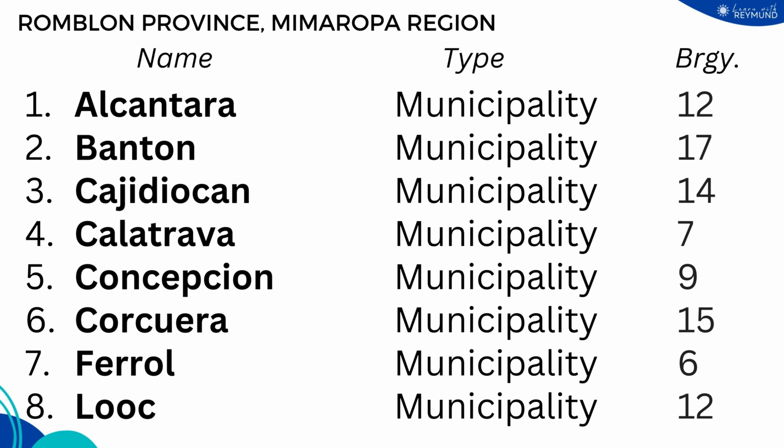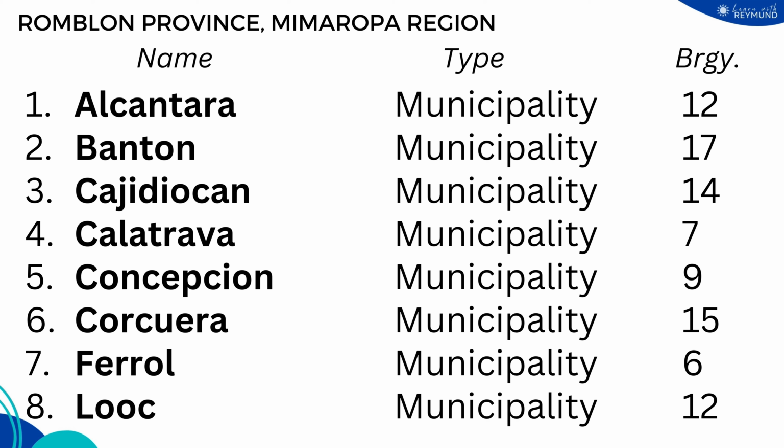Here are the different municipalities comprising the province of Romblon in MIMAROPA region or Region 4B. The municipality of Alcantara with 12 barangays, the municipality of Banton with 17 barangays, the municipality of Cajidiocan with 14 barangays, the municipality of Calatrava with 7 barangays, the municipality of Concepcion with 9 barangays, the municipality of Corcuera with